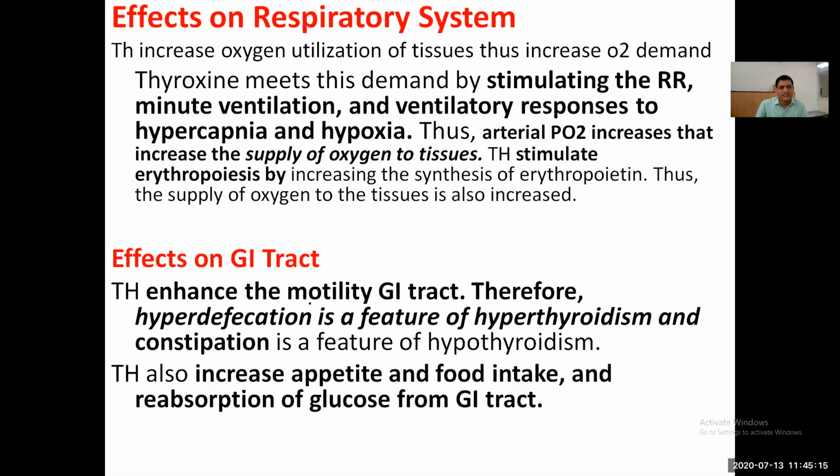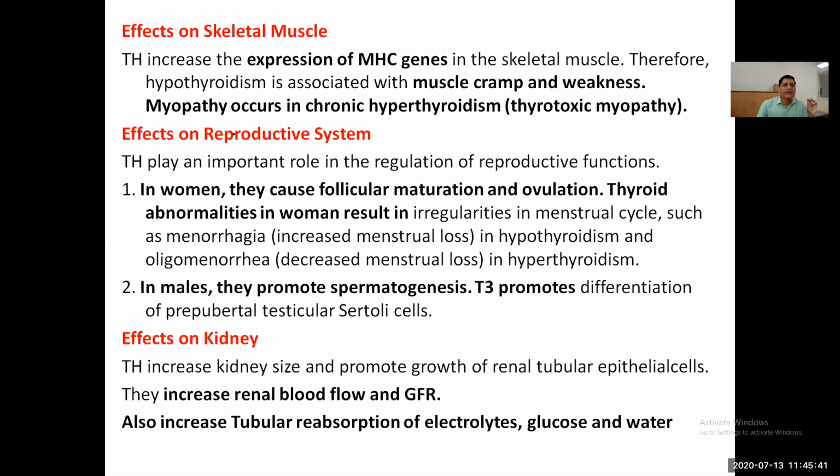It also affects the GIT system and enhances the motility of the GIT. Therefore, hyperdefecation is a feature of hyperthyroidism, while constipation is a feature of hypothyroidism. So we can always ask a hypothyroid person whether they have constipation. Thyroid hormone also increases appetite, food intake and reabsorption of glucose from the GIT. Effect on skeletal muscle: hypothyroidism is associated with muscle cramps and muscle weakness, while hyperthyroidism is associated with toxic myopathy.